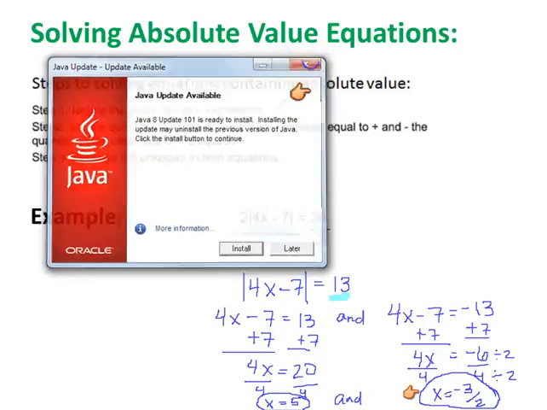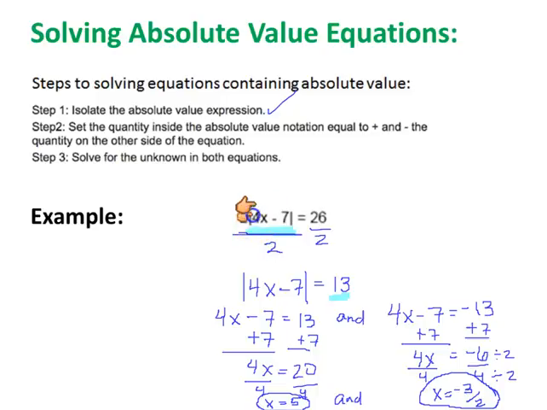So again, what we did was we first isolated the absolute value, the part of the equation that was in the absolute value notation. And we did that by dividing out that 2, the 2 that was being multiplied. We divided on both sides. Then we just got the plain old absolute value expression all alone. And then we set up our 2 equations. Set one equal to positive 13 and the other to negative 13. And solved each equation. I'm going to go on to the next slide, so if you need more time to take down notes, go ahead and click pause now.